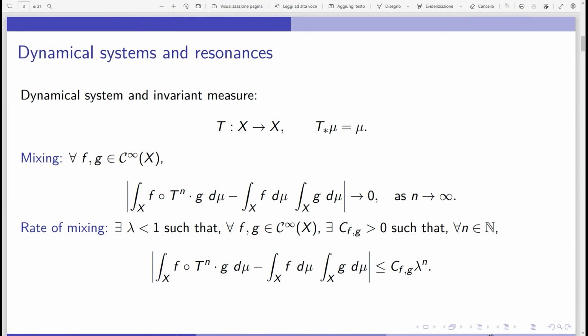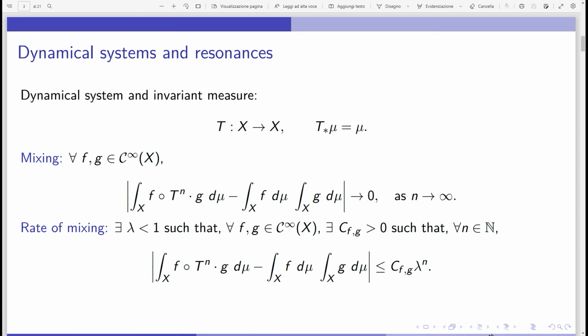And so I would say the rate of mixing is defined as follows: if there exists some lambda less than 1 such that for again every pair of observables in C infinity of X, there exist constants C_{F,G} such that this quantity is less than or equal to C_{F,G} lambda to the n, then I would say that the rate of mixing is exponential, for example, in this case.